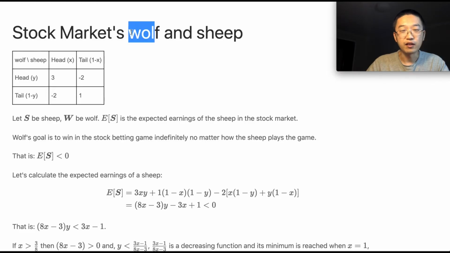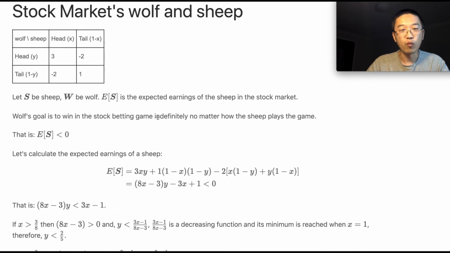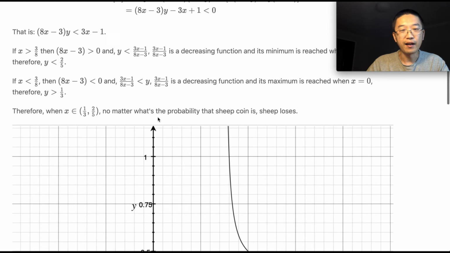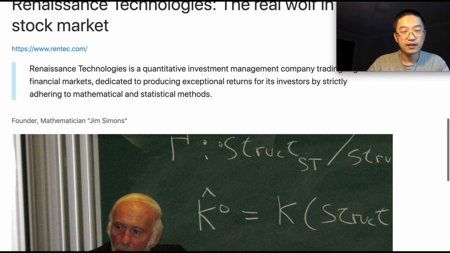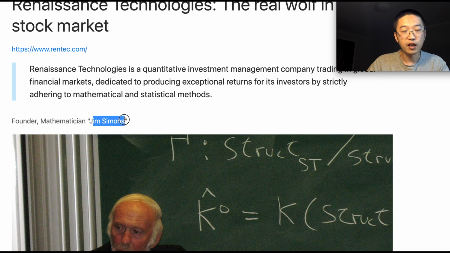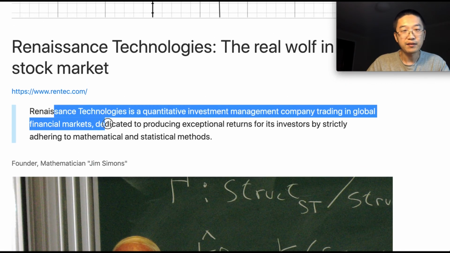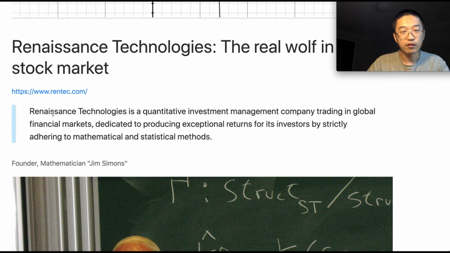That's how the money comes in. In the real stock market, there is a big wolf that manipulates the stock market, and it's called Renaissance Technologies. It's the real wolf in the stock market. It's founded by a mathematician called Jim Simons. So this is the description on its website. Renaissance Technologies is a quantitative investment management company trading in global financial markets, dedicated to producing exceptional returns for its investors by strictly adhering to mathematical and statistical methods.